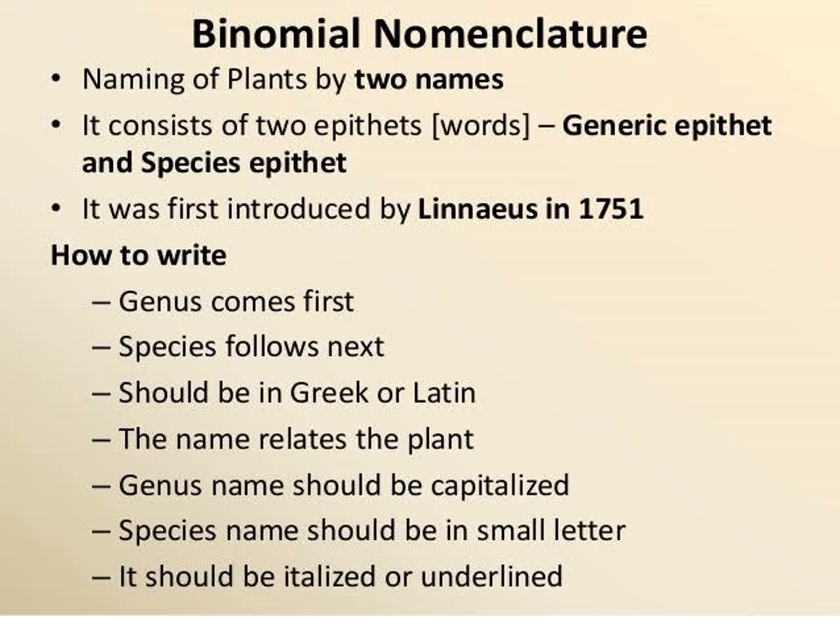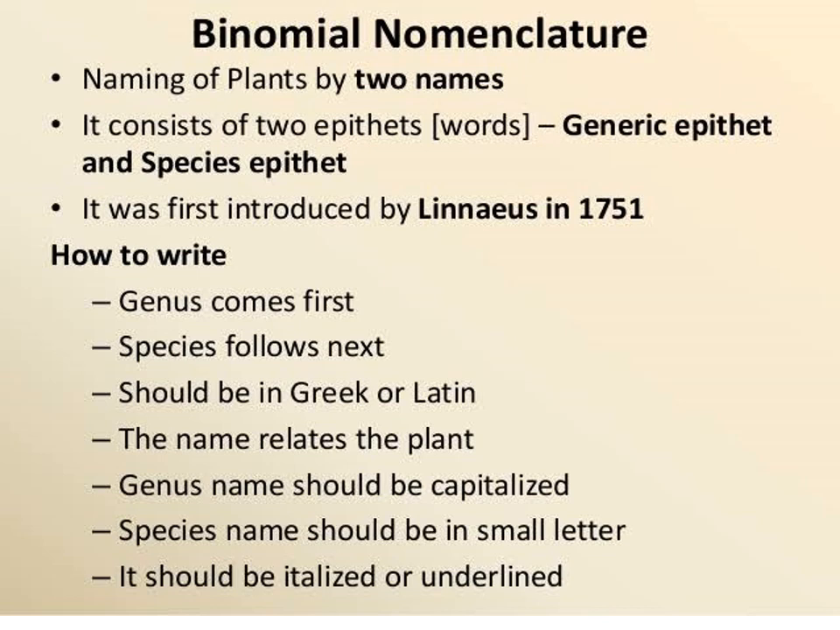It consists of two epithet words: generic epithet and species epithet. Genus, species. It was first introduced by Linnaeus in 1751. Who introduced it first? Binomial nomenclature was introduced by Carolus Linnaeus in 1751. Carolus Linnaeus introduced the method of naming animals with two names, known as binomial nomenclature.